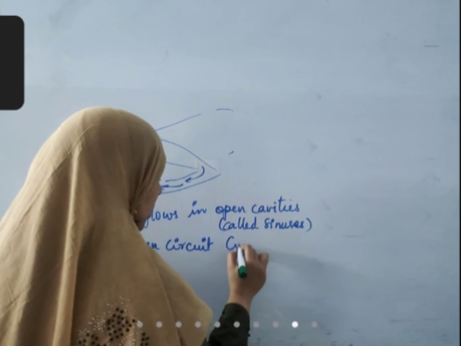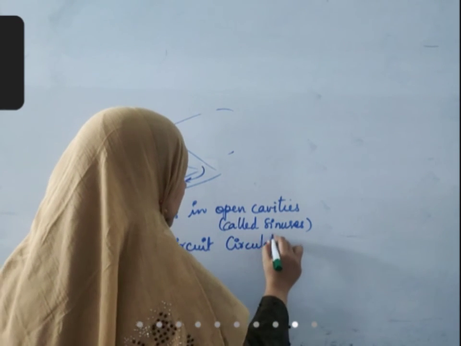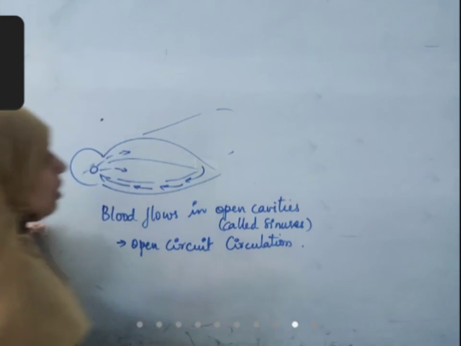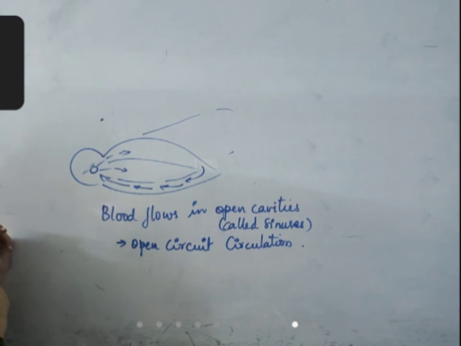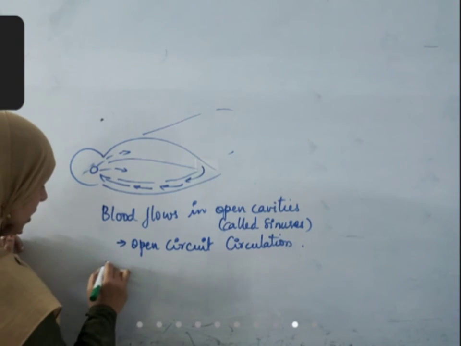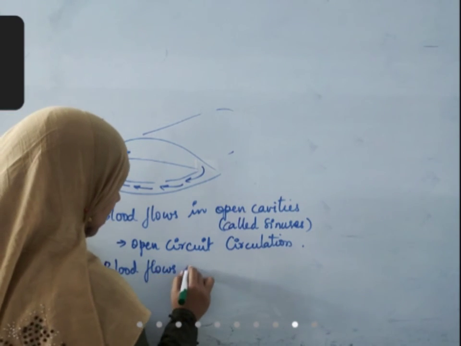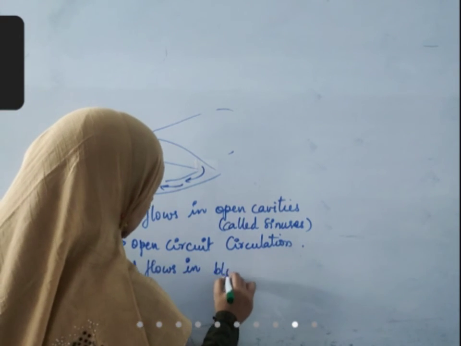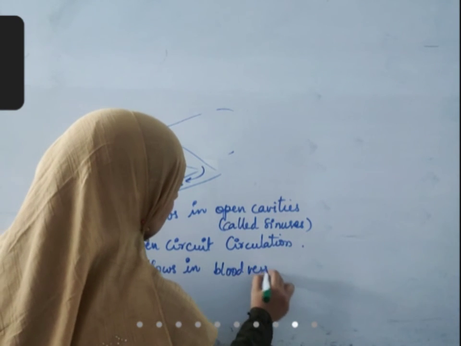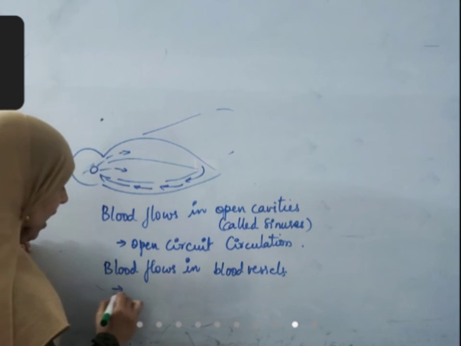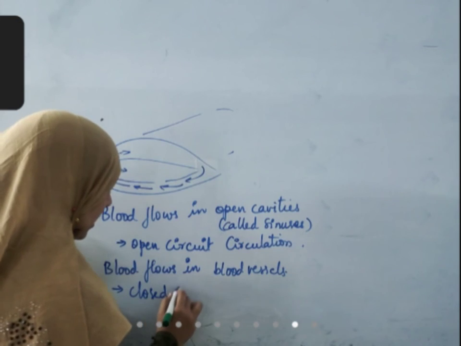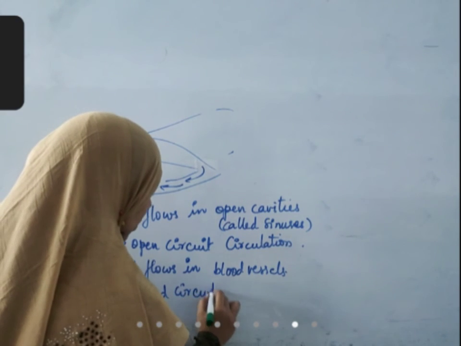But in our body, blood flows in closed blood vessels. When blood flows in well defined blood vessels, then this type of circulation is called as closed circuit circulation.